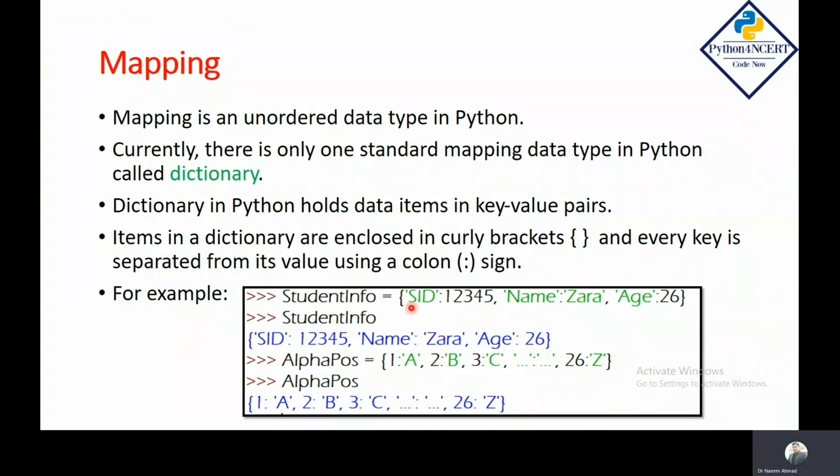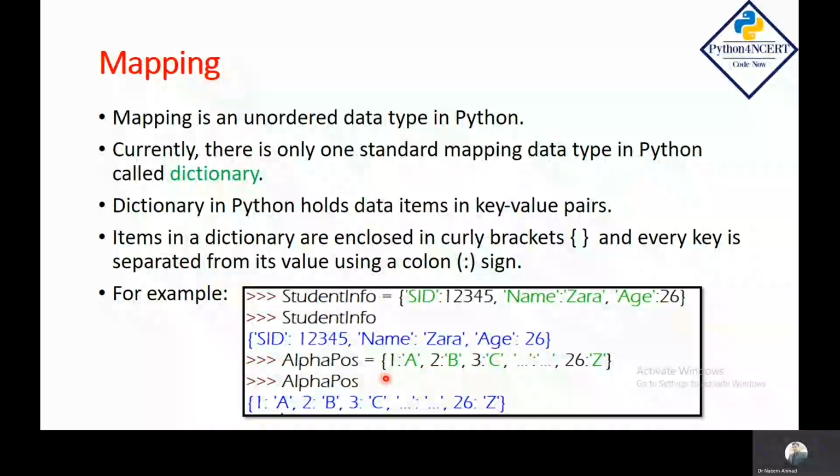You can see here, first we keep the key, then a colon, and after the colon we keep the value. Likewise, I have kept other key-value pairs, and I have printed the value of this dictionary, and it is showing the complete dictionary. In this first example, I have kept string type values as keys. We can also have numerical keys in a dictionary. It is allowed.